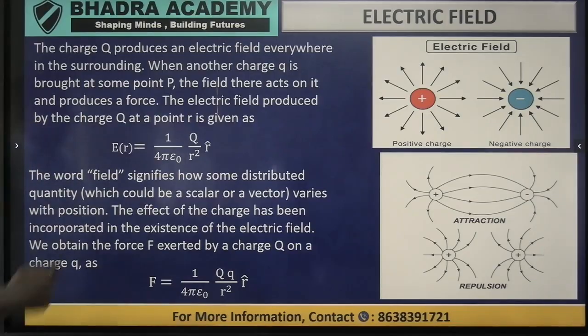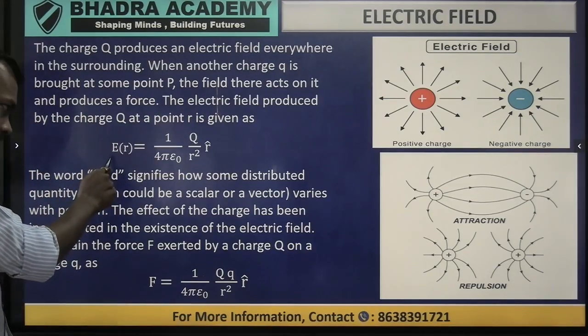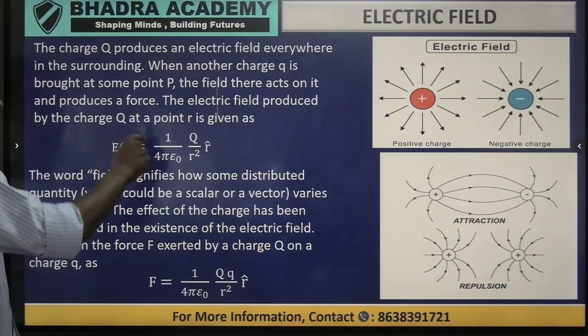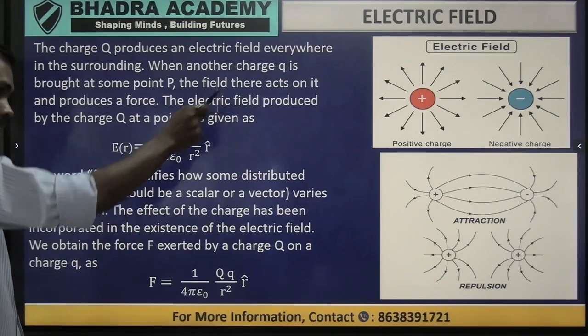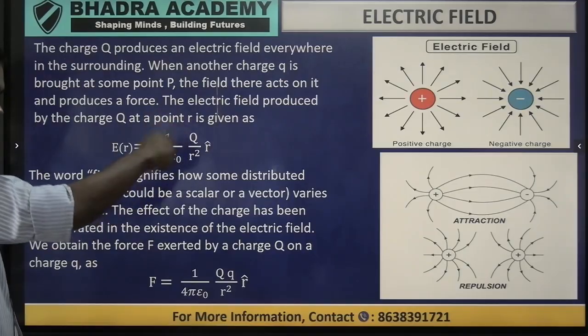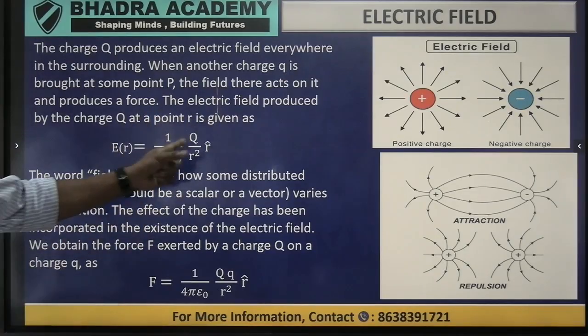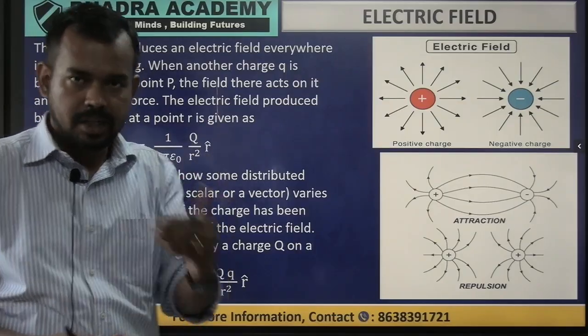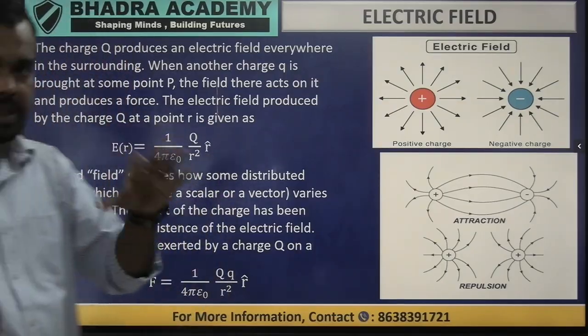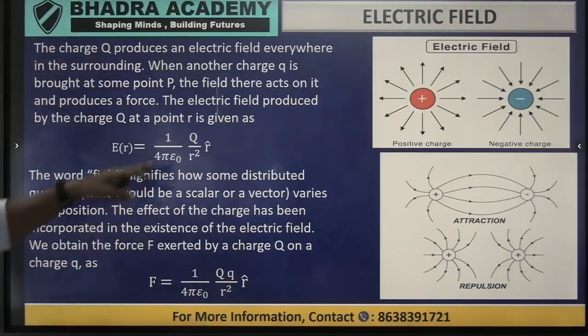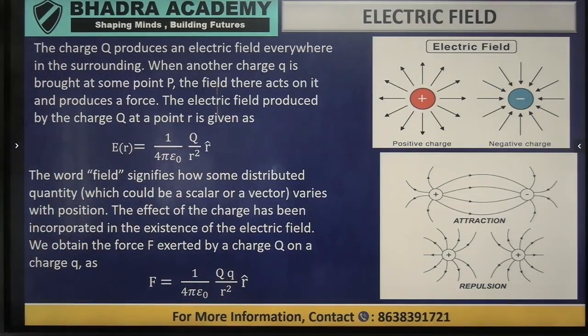The electric field produced by the charge q at point r is given by this equation: electric field E at point r equals the constant 1 by 4 epsilon naught, the point charge q divided by the distance r square, and the unit vector r, because now we have to give the direction also. Electric field is always given in direction. So it means that the field is showing the distributed quantity of that force, that the charge is existing in 3D.